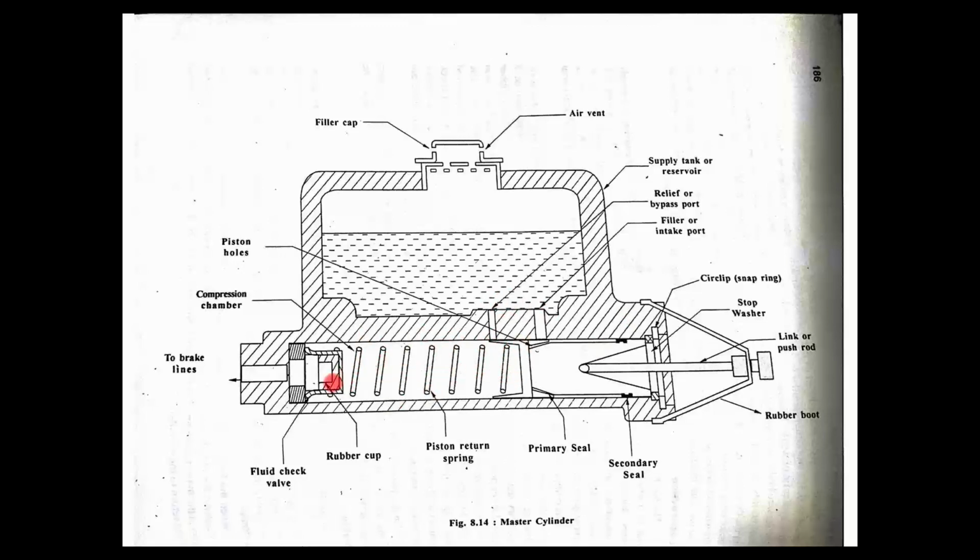When it crosses 50 kilopascal, there is a fluid check valve. This T portion is called a check valve. This check valve opens and it releases the fluid from the master cylinder to the brake linings. From there, it will move to all four brake cylinders. So this is the working of the master cylinder.